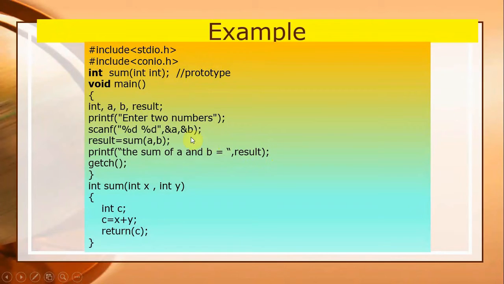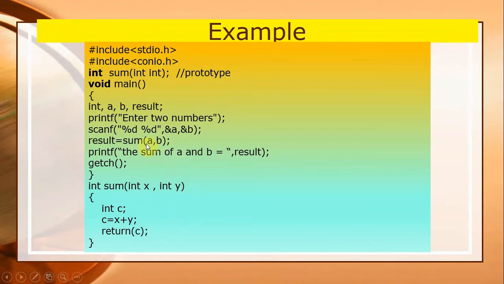So once again, just check the order. First you have to scan the value of a and b, then you have to call the function. To call the function, you write the function name followed by a semicolon, and you have to write the variables whose values you want to pass to the function. Here I have passed the value of a to x and the value of b to y. Now it will calculate here, then it will return the value to the calling function. The calling function is sum a comma b.